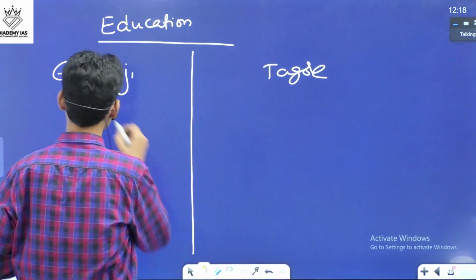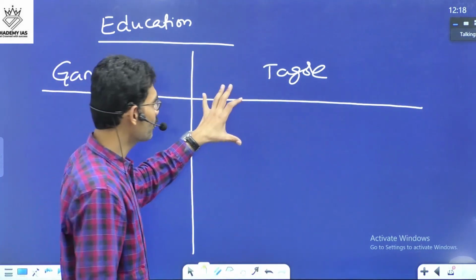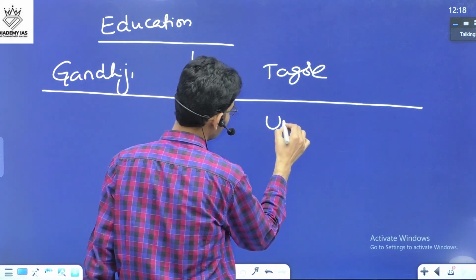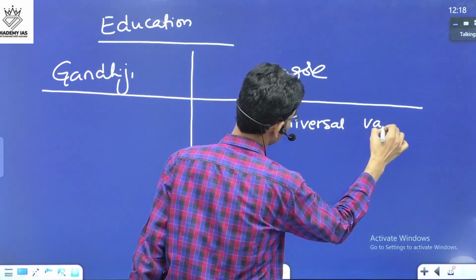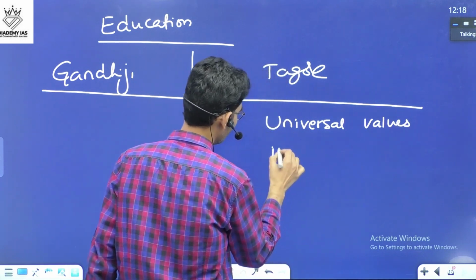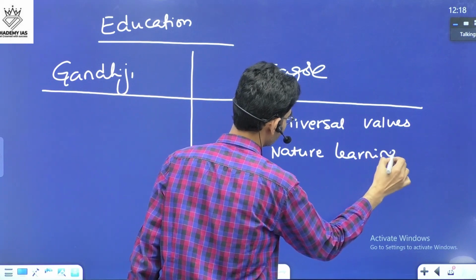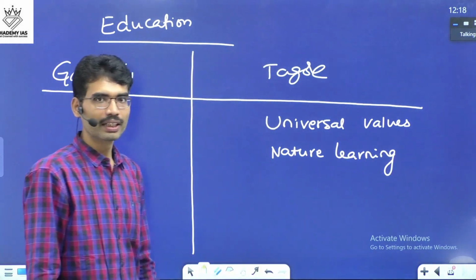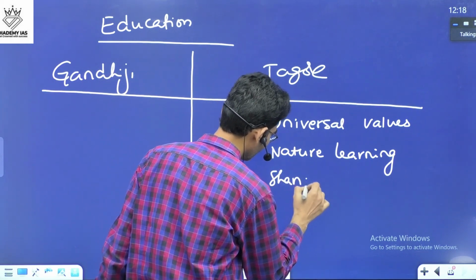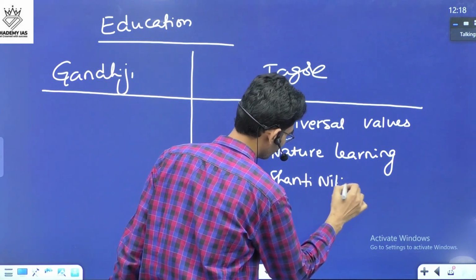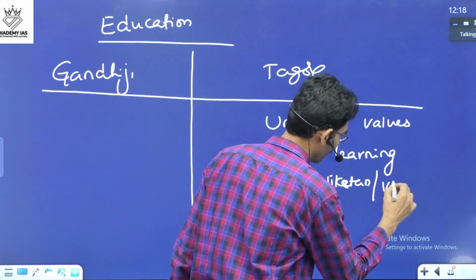When it comes to education, Tagore believed in universal values and nature learning. He established Shantiniketan, and later it became Vishwabharati.